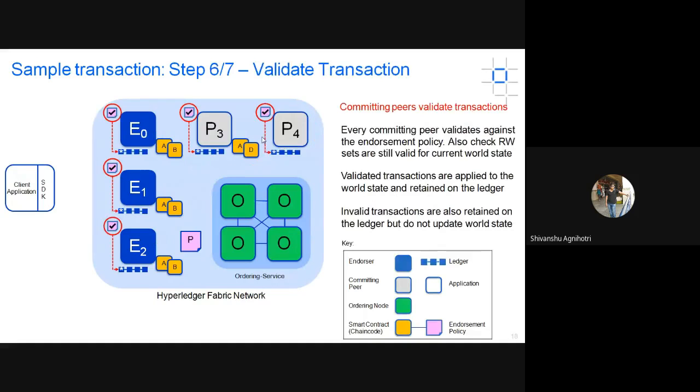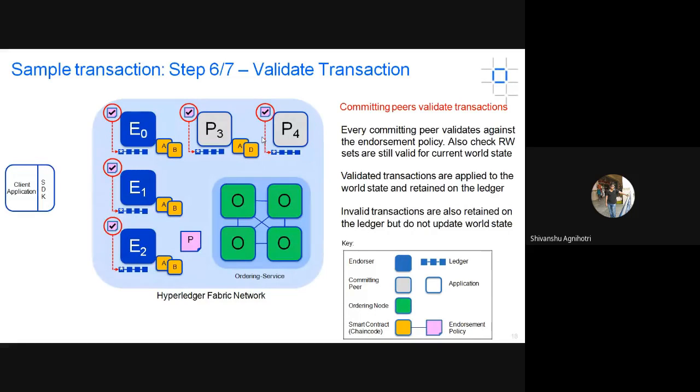Again, the next step is to validate transactions. This is done by committing peers. The ledger is going to get updated by these committing peers on the basis of the endorser peers. Whatever transactions were executed by the endorser peers and whatever responses were saved at that time, according to that only the committing peers will change the ledger state. Now the ledger will be updated and the transaction will be stored to the blockchain.